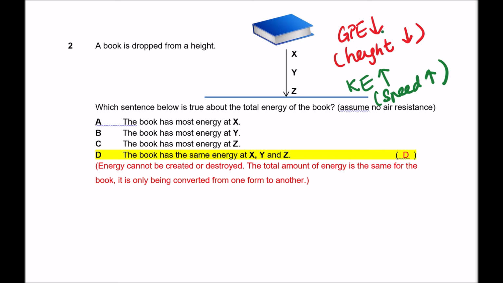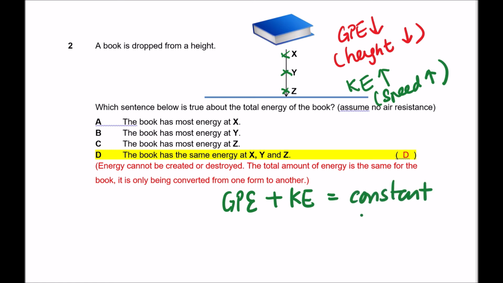So although the GPE and KE change, one thing you need to note is that at any point, whether it's X, whether it's Y, or whether it's Z, the GPE amount plus the KE amount will be a constant number. So this number is what we call the total energy. Now, this energy does not change. At a certain part of the journey, for example, at X, you will have a lot more GPE. Before you drop the book, there will be no KE. Then the GPE converts to KE, and at Z, there will be no more GPE and only kinetic energy just before it touches the ground.